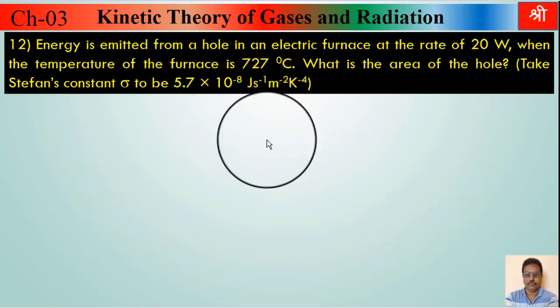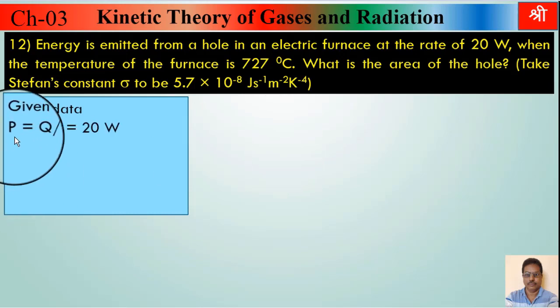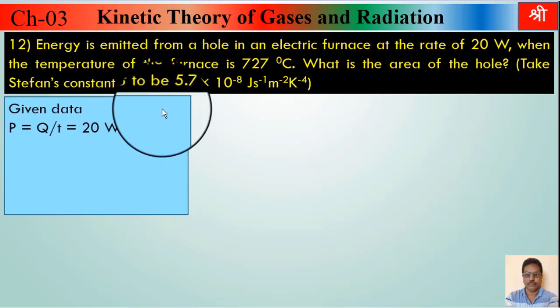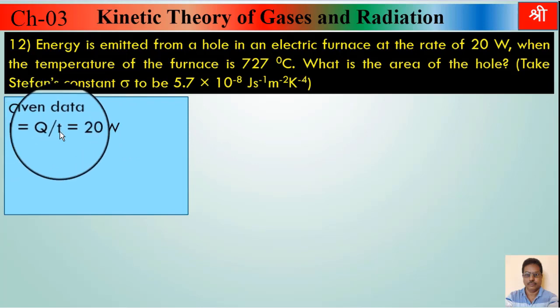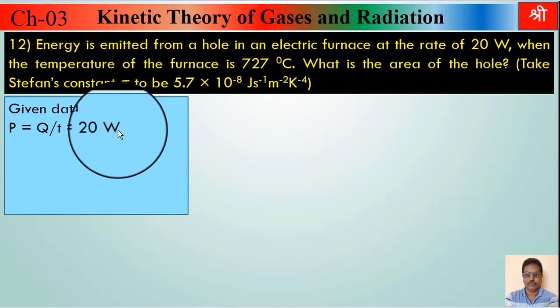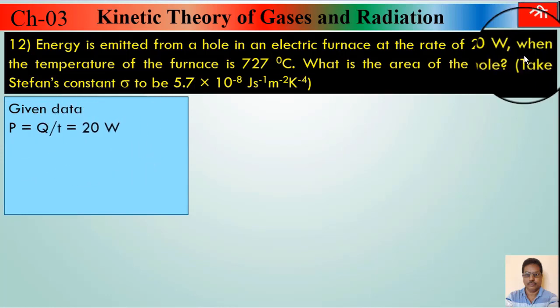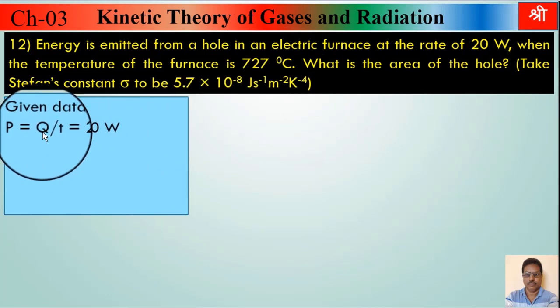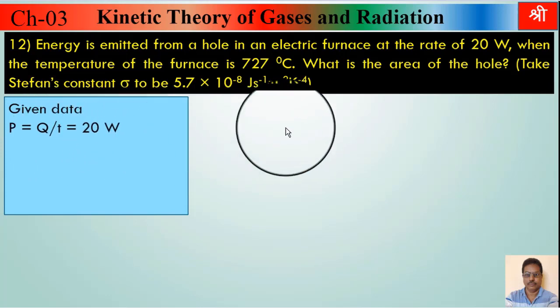So write down given quantities first. What are given quantities? Number 1, rate of radiation is given. Rate of radiation, that is also called as power of radiation, that is quantity of heat energy emitted per unit time, and that is 20 watt. Watt is unit of power. Power is work upon time, and unit of power is watt. So watt is taken here. That is also called as quantity of heat energy emitted per unit time. So Q upon T is given.